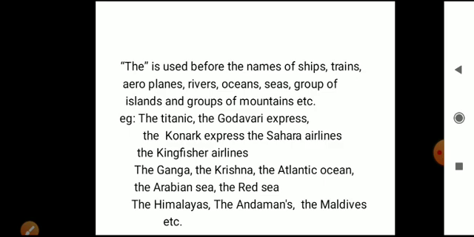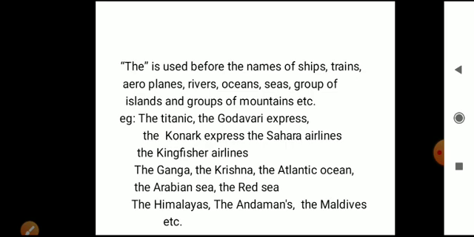These are names of ships, trains, aeroplanes. Names of rivers: the Ganga, the Krishna. Oceans and seas: the Atlantic Ocean, the Arabian Sea, the Red Sea. Groups of islands or mountains: the Himalayas, the Andamans, the Maldives.